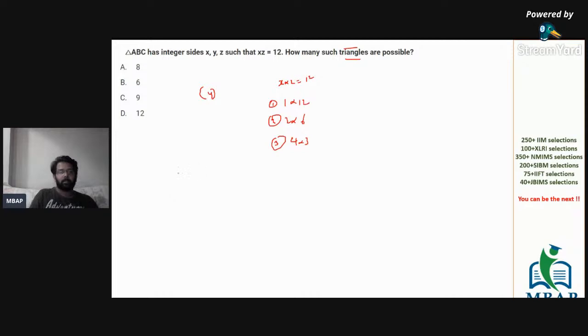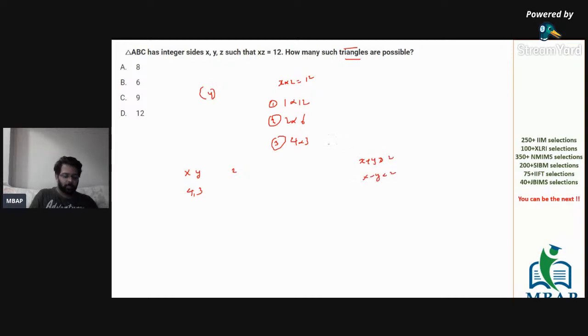Among the given set of values, let's say the first set of values of x and y is, for example, 4 comma 3, and let's see how many values are possible distinctly for z. We know x plus y should be more than z and x minus y should be less than z.